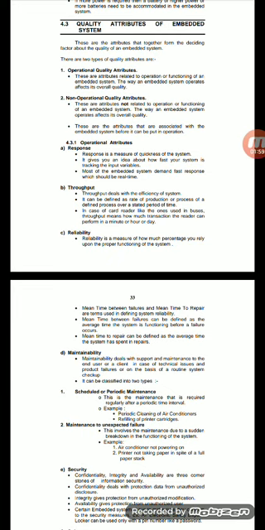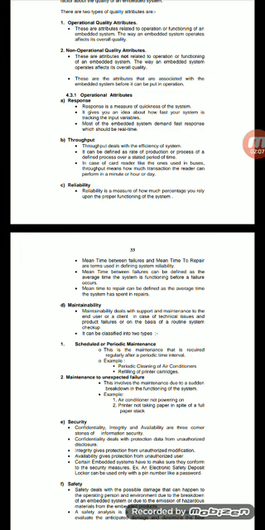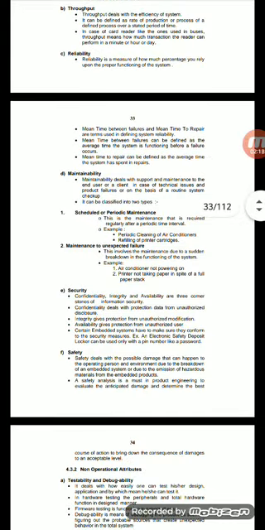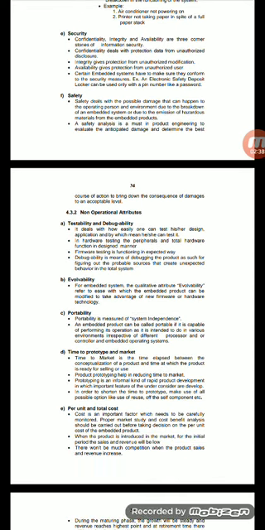For the operational attributes, first we have to check response, throughput, reliability, maintainability, scheduled periodic maintenance, maintenance for unexpected failure, security, and safety. Non-operational attributes mean testability, debuggability, availability, portability, time to prototype and market, and per unit and total cost.